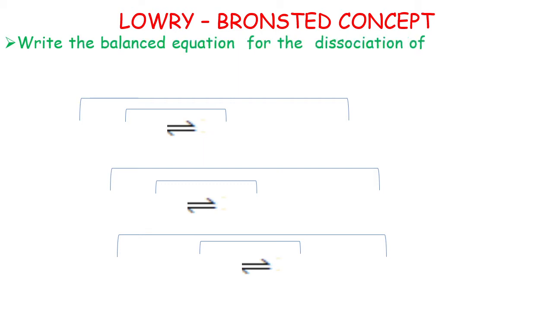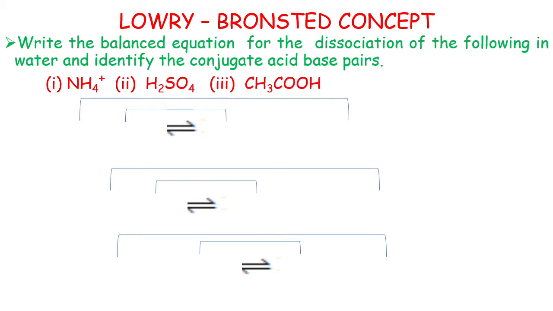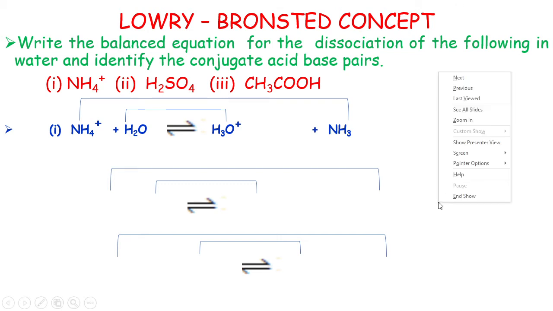Here, write the balanced equation for the dissociation of the following in water and identify the conjugate acid-base pairs. Ammonium ions, sulfuric acid and acetic acid are given. So you have to write the balanced equations with water and identify the conjugate acid-base pairs. Now let us take the first, ammonium ions. It reacts with water and gives hydronium ions and ammonia.